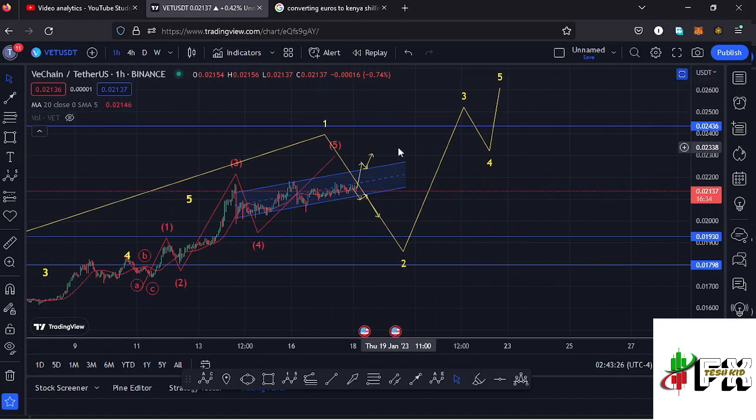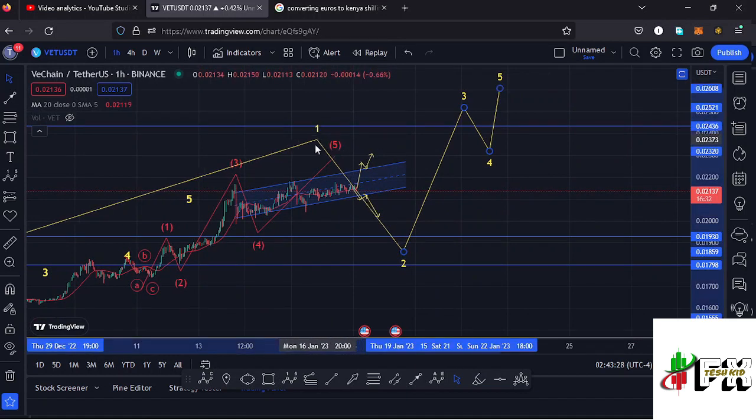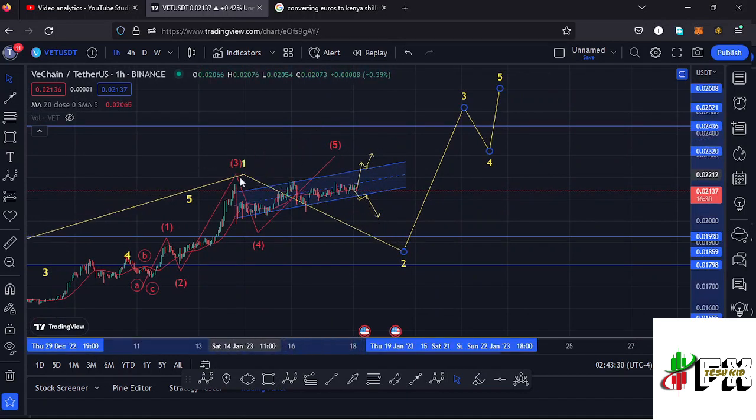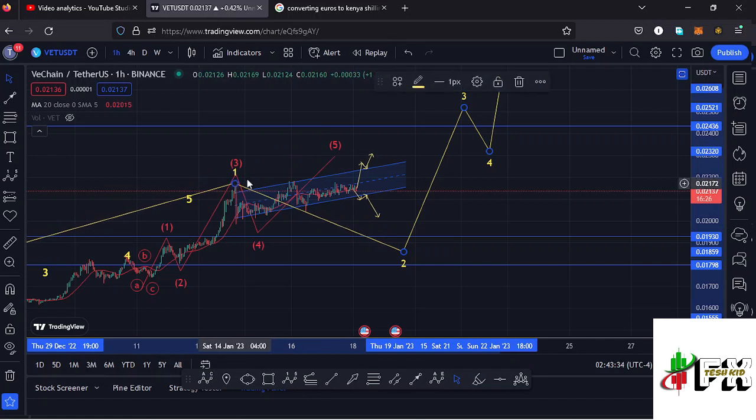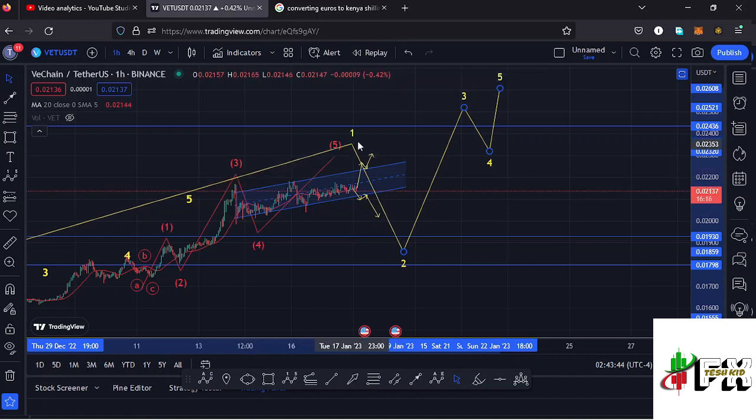And there are chances that we might have seen the high for this wave 5, that is this higher Elliott wave count 1, at around the $0.02172 mark. There are chances that we might have seen that high. And in case we see the breakout out of the channel to the upper side and make one more high over here, then I'll be terming the new high as the high for that first wave to the upside.